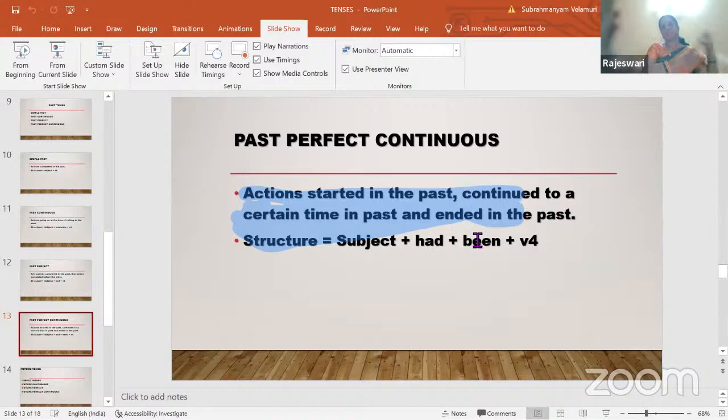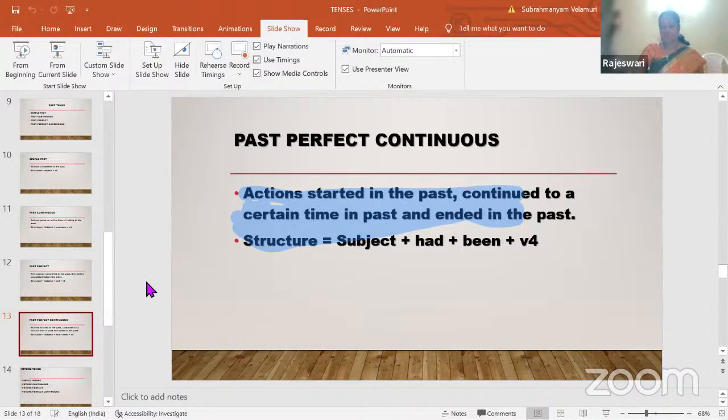Started somewhere in the past, continued to a certain time, and ended in the past. We finished all the 2020 everything, so he ended up there. Such types of actions which started in the past, continued to a certain time, and ended in the past refer to past perfect continuous. So the structure will be subject plus had plus been. Been is compulsory for all perfect continuous, and the verb is going to be in ing form only. It had been raining heavily for 4 hours yesterday. For is used for a period of time, since is used for a point of time. Since and for definitely come in perfect continuous.